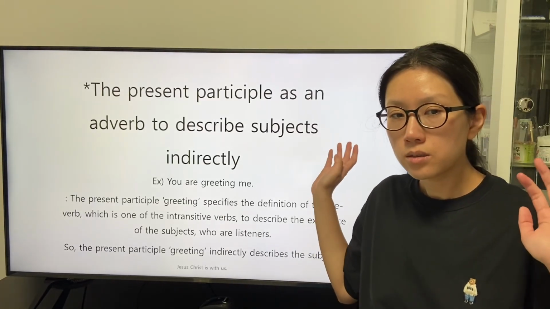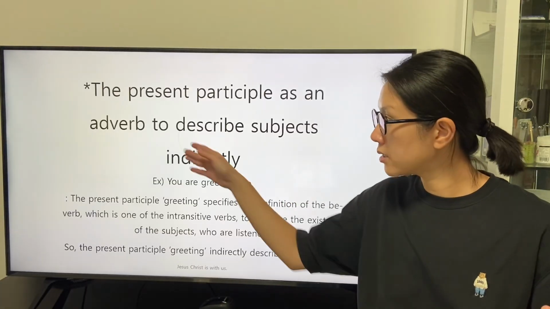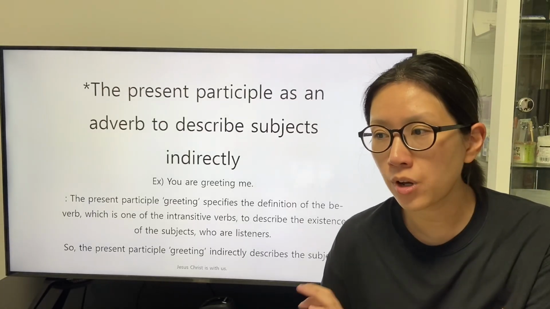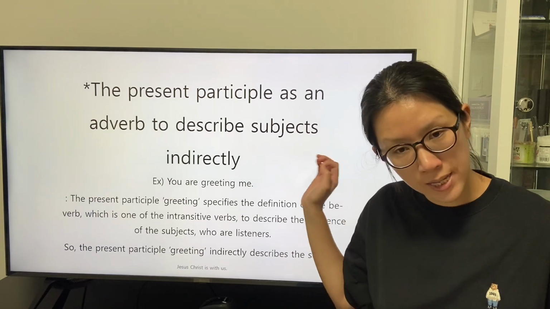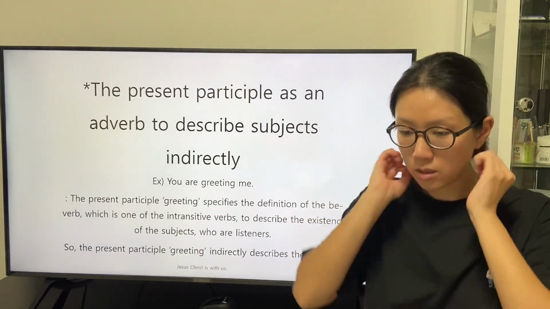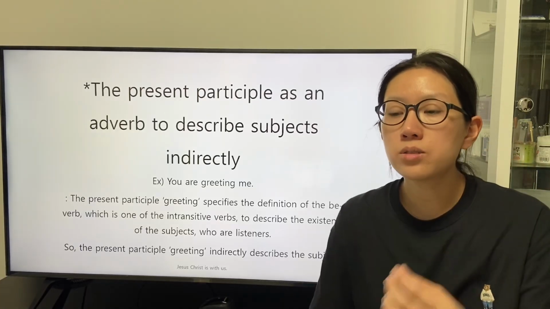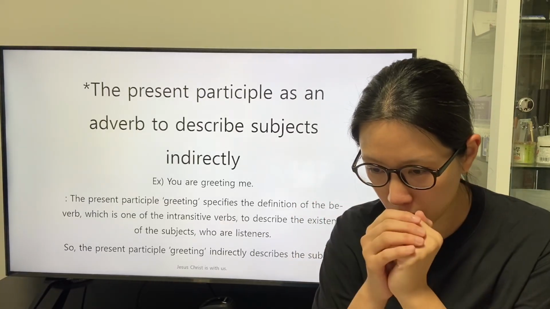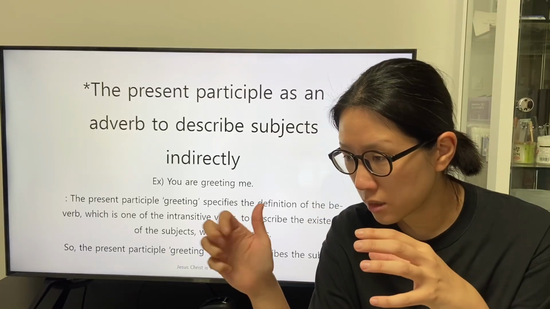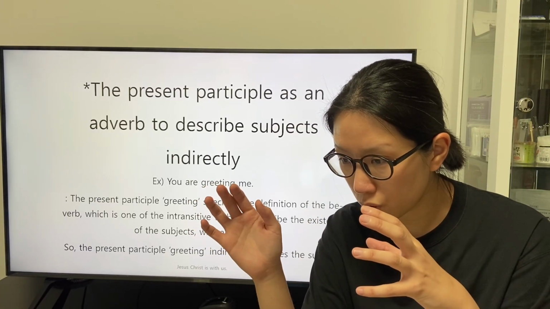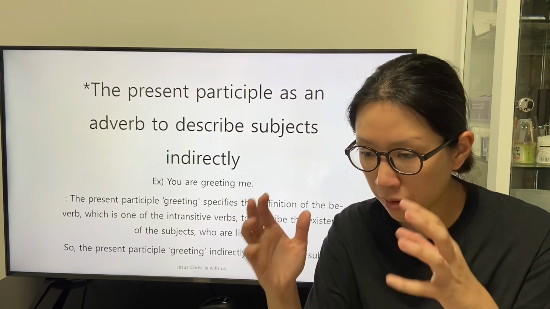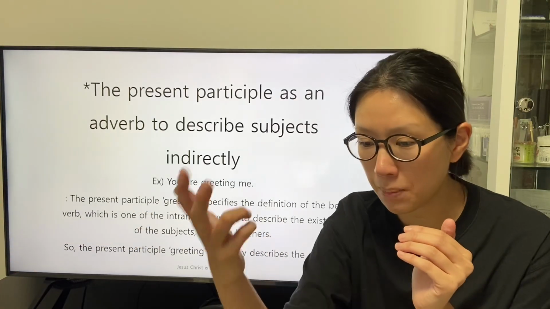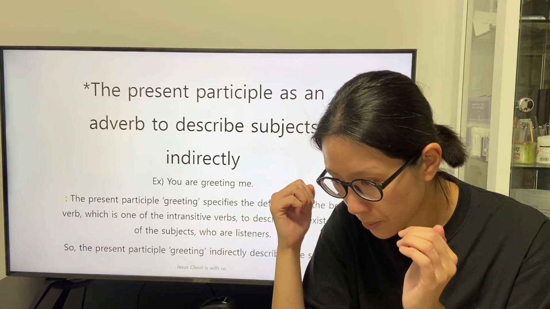In a sentence in which the main clause is linked to the subordinate clause by the relative pronoun, this description is helpful to understand the abbreviation of the relative pronoun and be verb to describe the precedent in the main clause, which indicates the same subject or object as the relative pronoun.